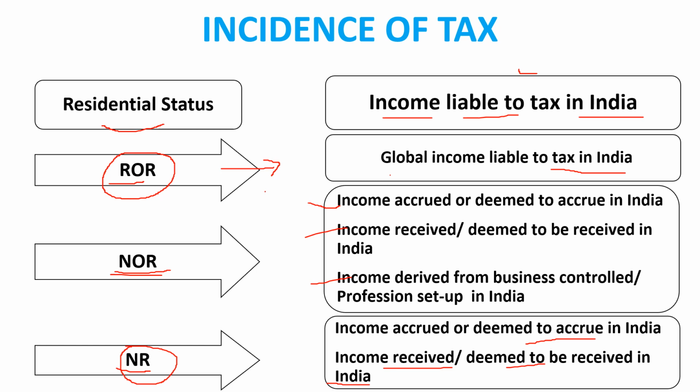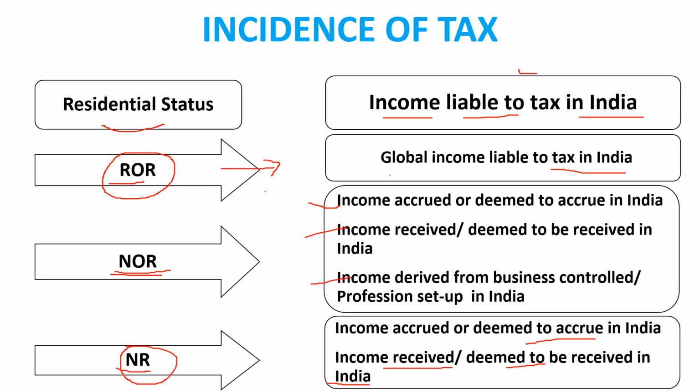NOR, these 3 conditions should be fulfilled to say whether this income is taxable or not. Okay, in terms of NR, if the income is accrued or deemed to be accrued in India, second thing, income received or deemed to be received in India, then this income will be taxable. So this process, these rules are called incidence of tax.